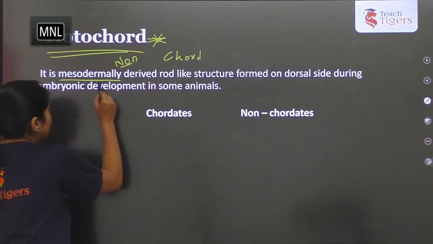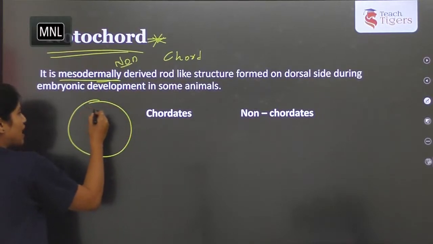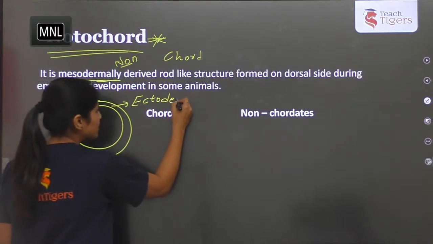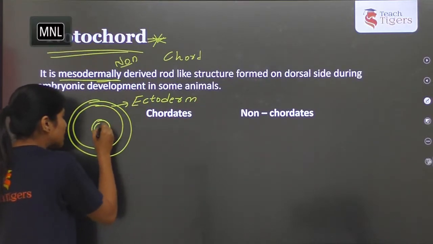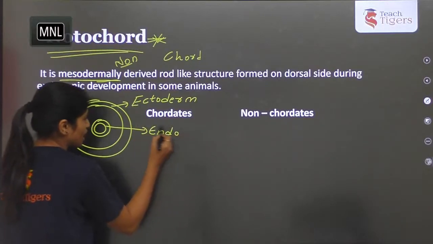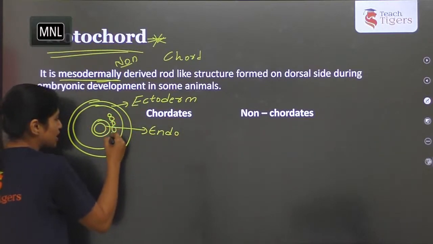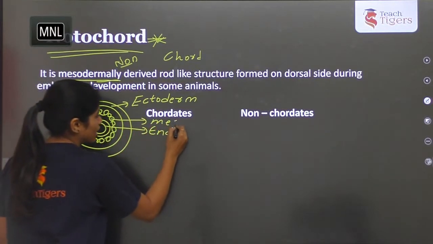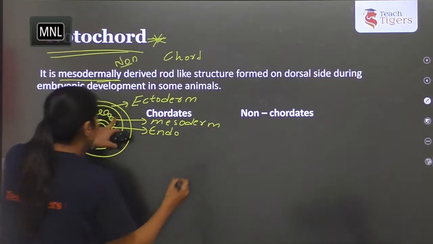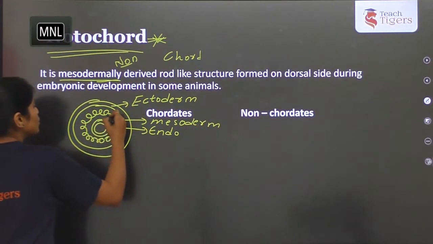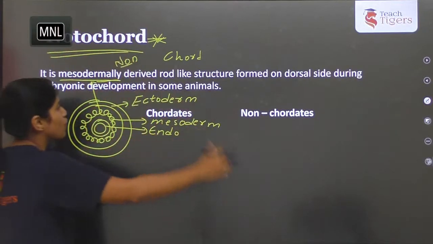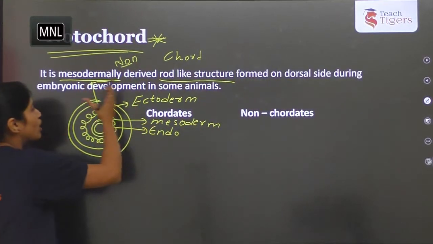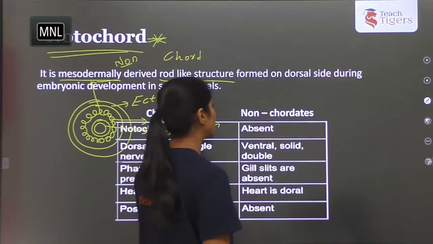It is mesodermally derived. Now again, what is mesoderm? When we have three germinal layers, this is the outer one, ectoderm. The next one, innermost one, is the endoderm. And the middle one, that middle lining, is mesoderm. So from the mesoderm germ layer, this notochord is formed, which is a rod-like structure formed on the dorsal side during embryonic development. So in chordates especially it is present.